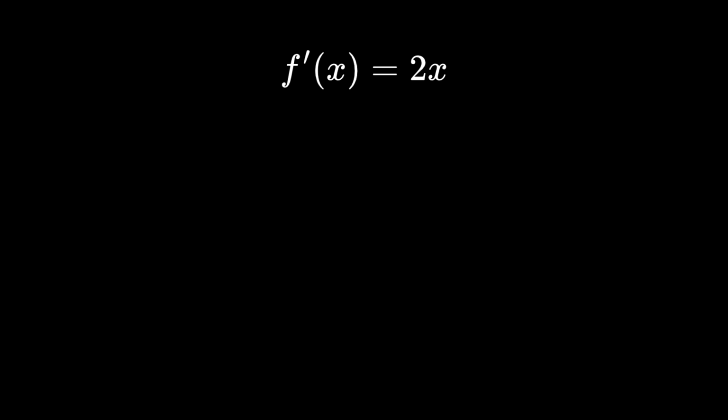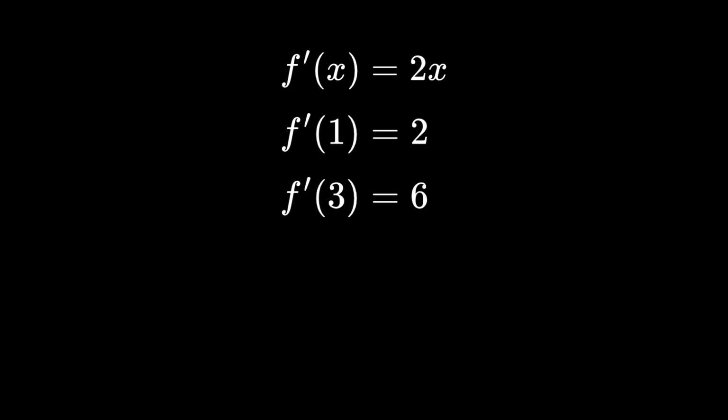This means something very powerful. It means the slope of the curve at any point x is just 2 times x. At x equals 1, the slope is 2. At x equals 3, the slope is 6. At x equals -1, the slope is -2. And that's what a derivative really is. It's an answer to a very specific question. How fast is this changing right now?